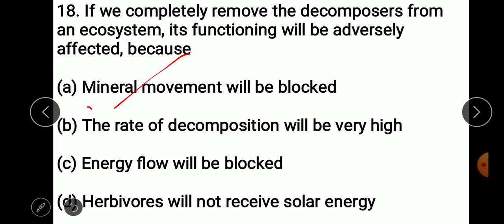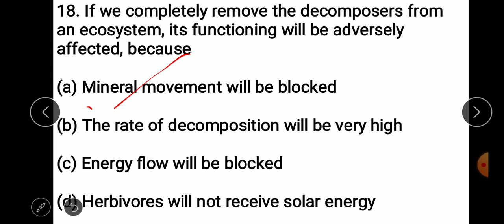The earth gets flooded with dead and decayed material, nothing will get decomposed, and a huge accumulation takes over the earth's surface. That's why decomposers play a significant role in maintaining biogeochemical cycling as well as mineral movement.